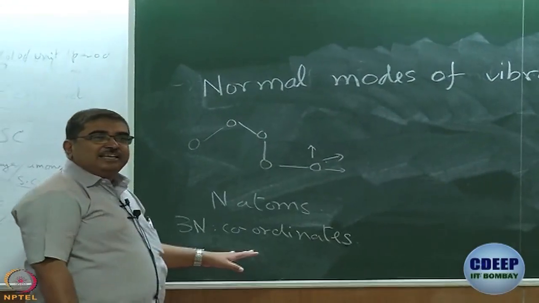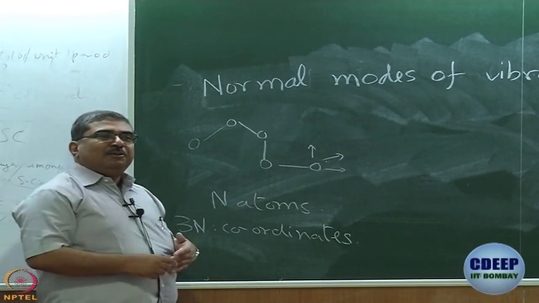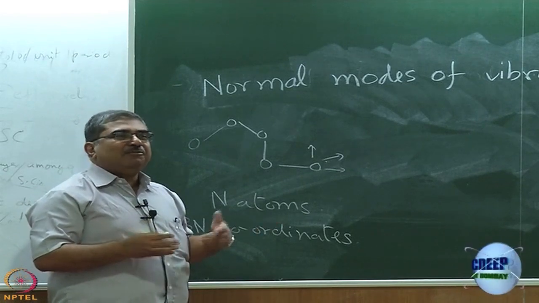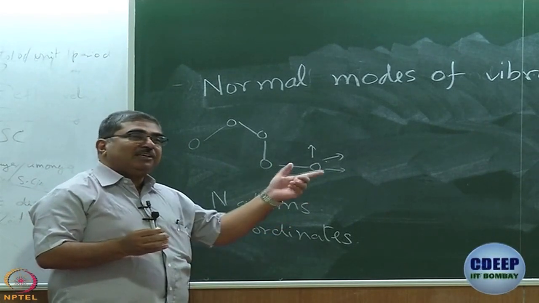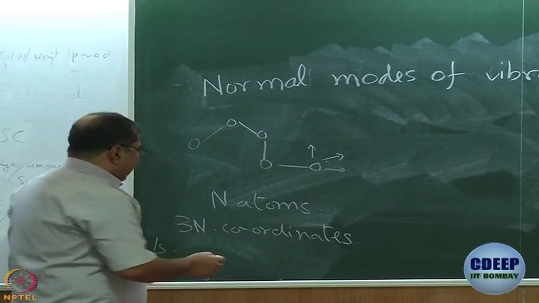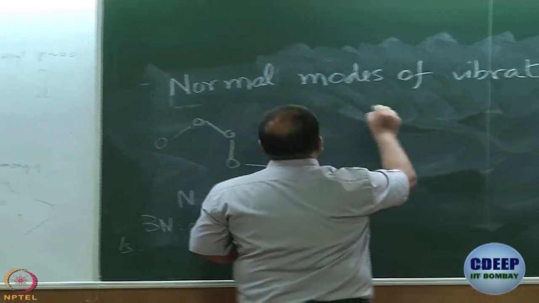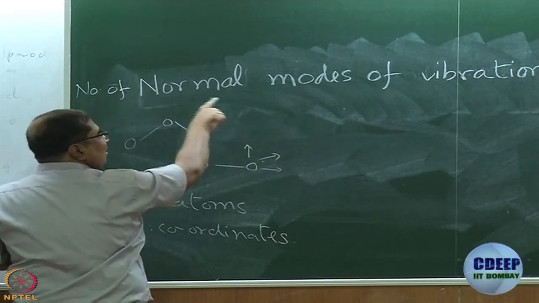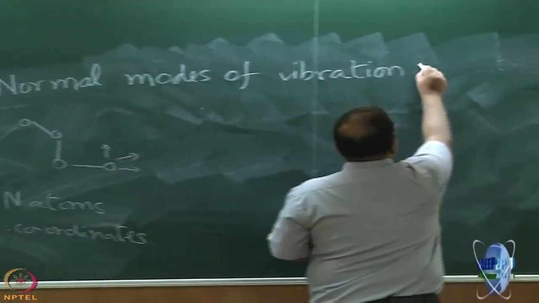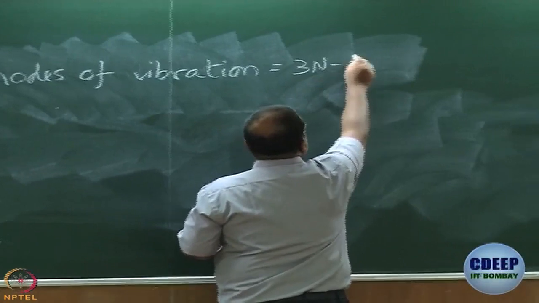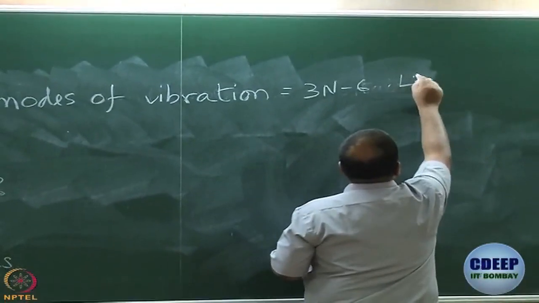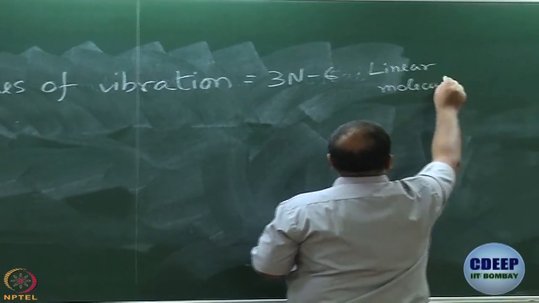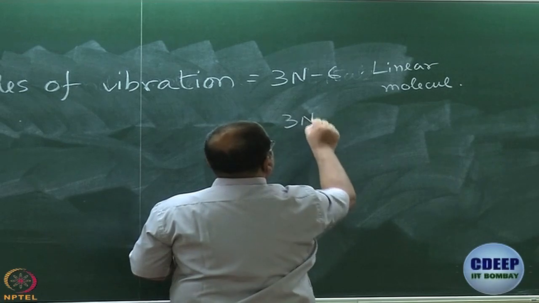So, in total you have 3n coordinates, and then how many of these should be reserved for translation, how many for rotation? 3 Rx, Ry, Rz, we discussed yesterday, remember. So, the number of normal modes of vibration is equal to 3n minus 6 for a nonlinear molecule and 3n minus 5 for a linear molecule.